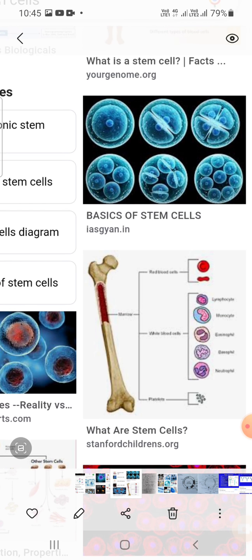The basic stem cells are developed from the ovum and sperm cell combining to give a unicellular zygote, and then they give rise to embryonic stem cells and adult stem cells.